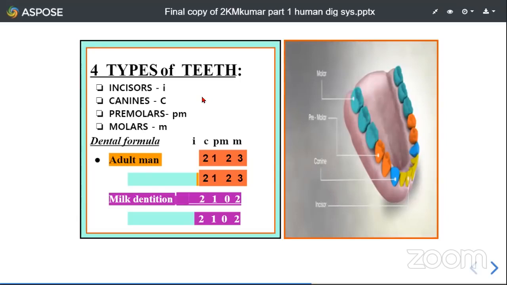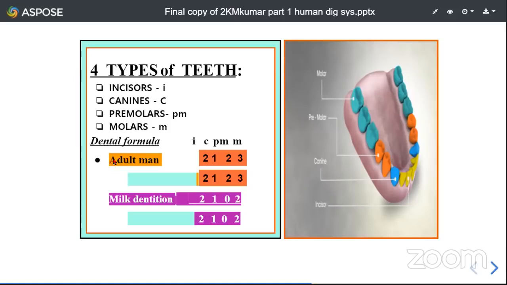Whereas in fishes and amphibians, all teeth are very much similar in their structure and shape. Hence, that is referred to as homodont. Whereas here they differ in their structure and they differ in their function. Hence, this is called heterodont. So incisors, canines, premolars, molars. Incisors are usually represented by I, canines by C, premolars by PM, and molars by M. Now, what is the dental formula in adult man?